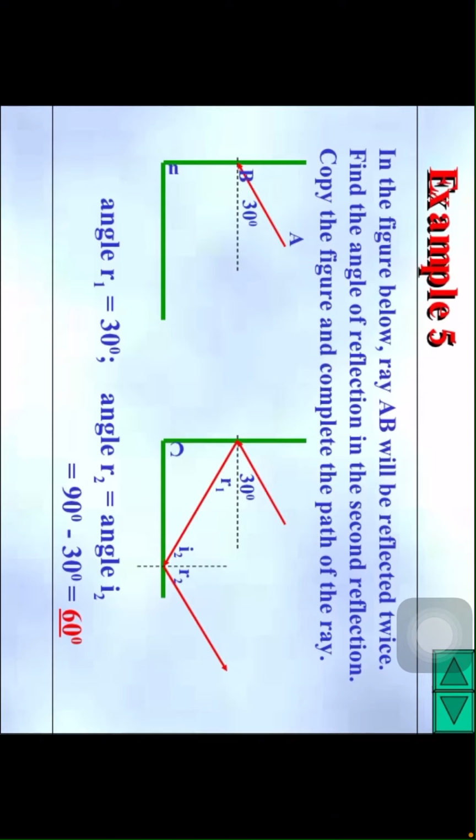So example 5, children, observe here, in the figure below ray AB will be reflected twice. Find the angle of reflection in the second reflection. Copy the figure and compare the path of the ray, children. Observe here, angle R1 is 30 degrees, angle R2 is equal to angle I2. So 90 minus 30 is equal to 60 degrees.